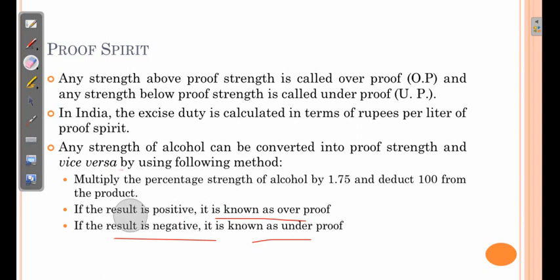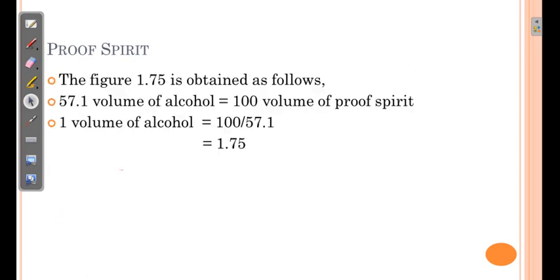So we need to multiply the given concentration with 1.75. Now how is this 1.75 obtained? If you divide 100 by 57.1, the answer comes to 1.75 nearly. So that is 1.75.